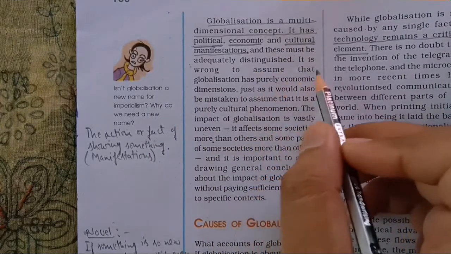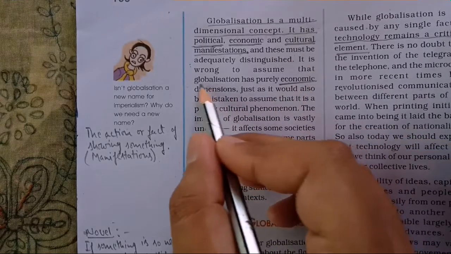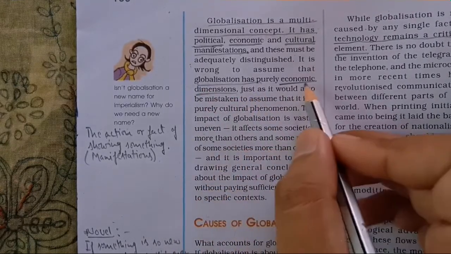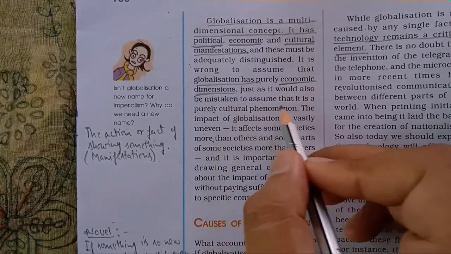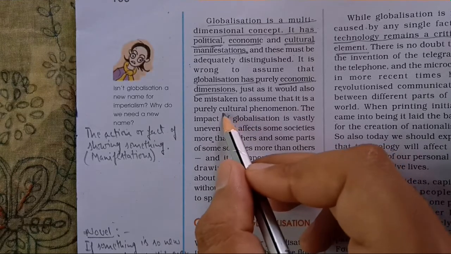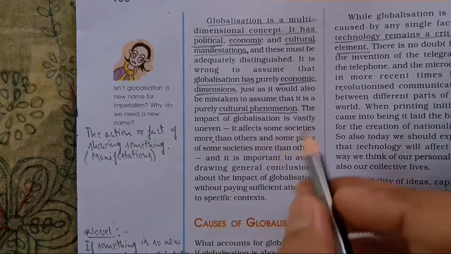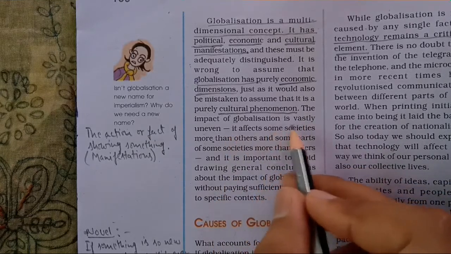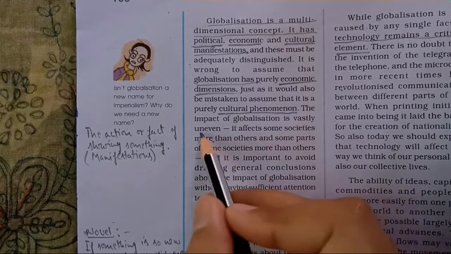It is wrong to assume that globalization has a purely economic dimension. So it's written here, it will always be wrong if we say that globalization is only about economics. No. Just as it would always be mistaken to assume that it is purely culture, and we cannot say that it is purely copying of a culture from one part of the world to the other. The impact of globalization is vastly uneven.